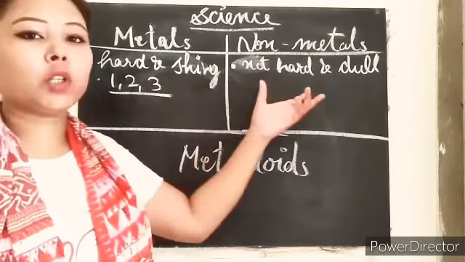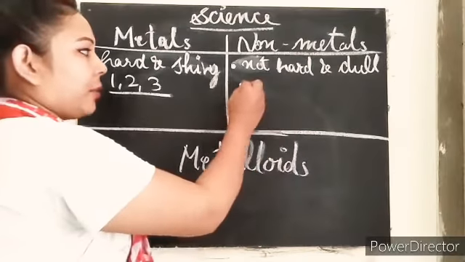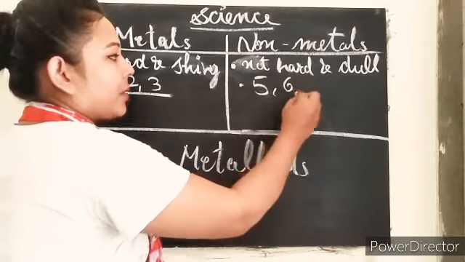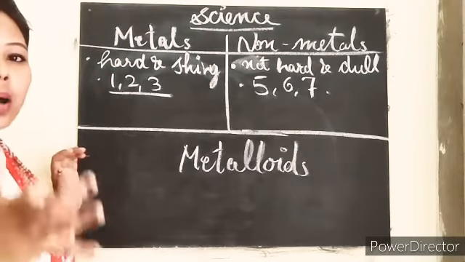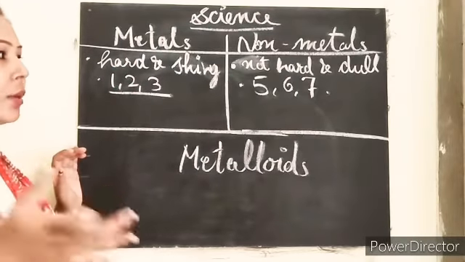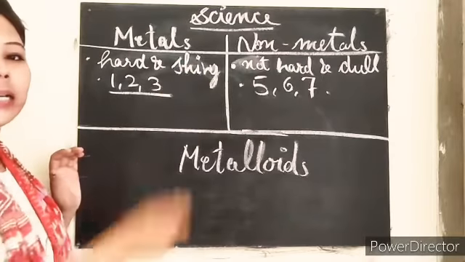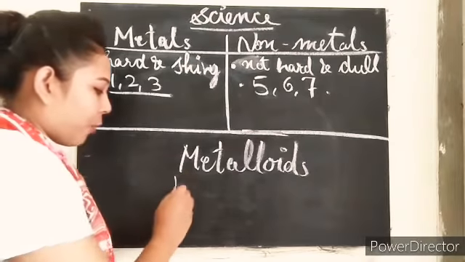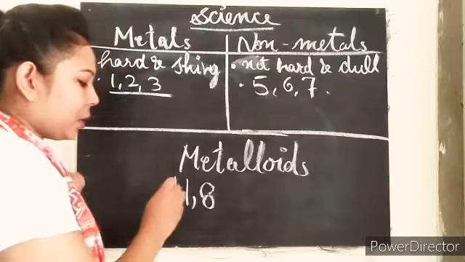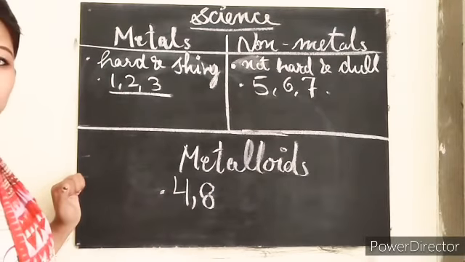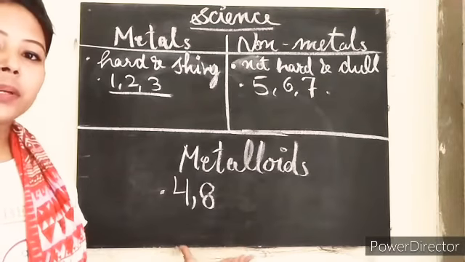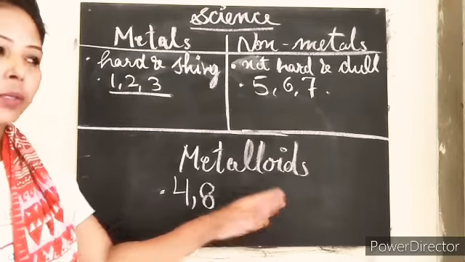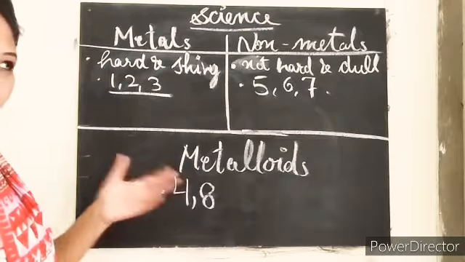And for non-metals, if the electronic configuration is 5, 6, 7, then it is said to be non-metal. Among all the 8 valence electrons, what do we have left? 4 and 8. So if 4 or 8 comes in your electronic configuration, that means that particular element is known to be metalloid. So what can be the examples for these?